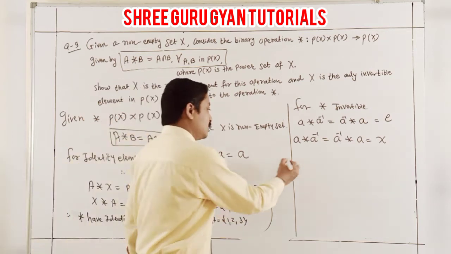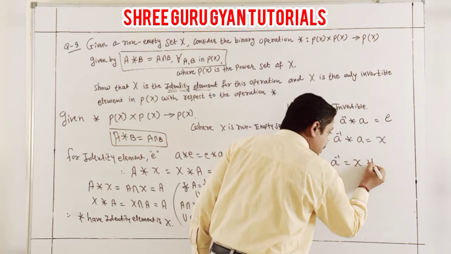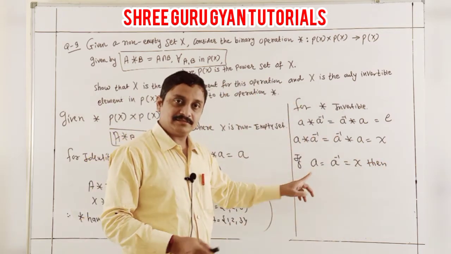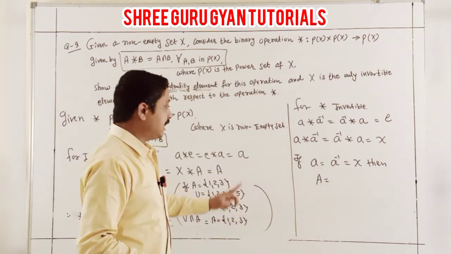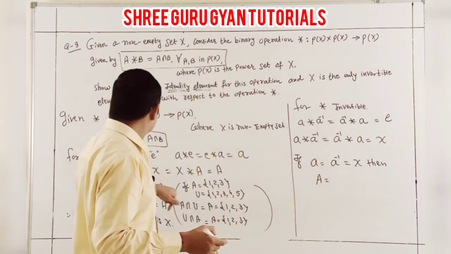So here, if A is equal to A inverse is equal to X, then listen here. A is your set. A inverse is also considered one of the elements.